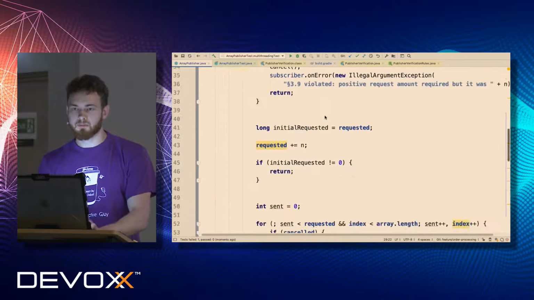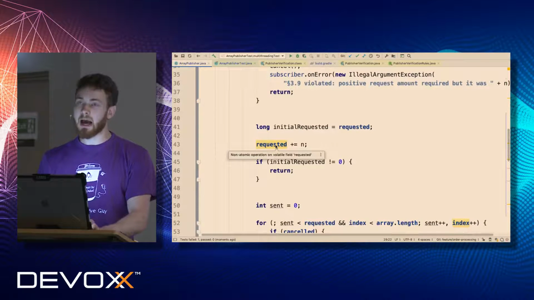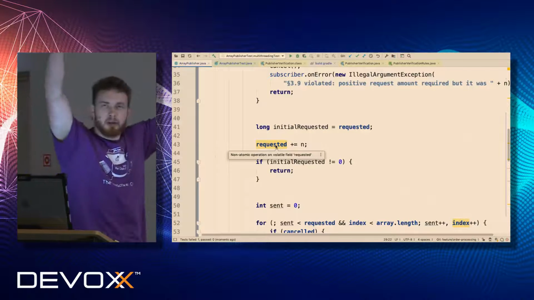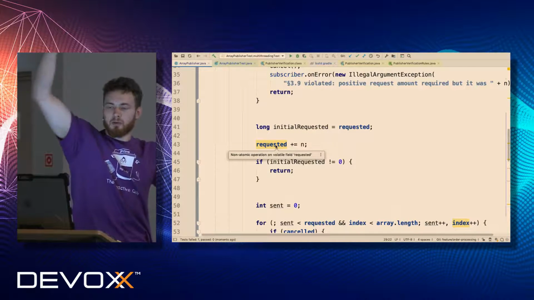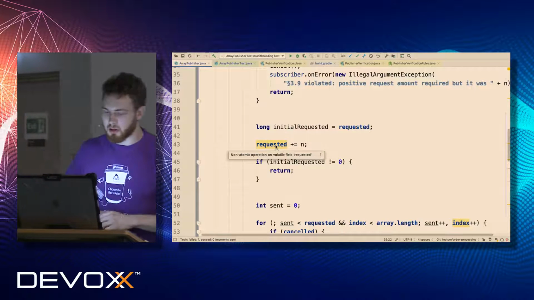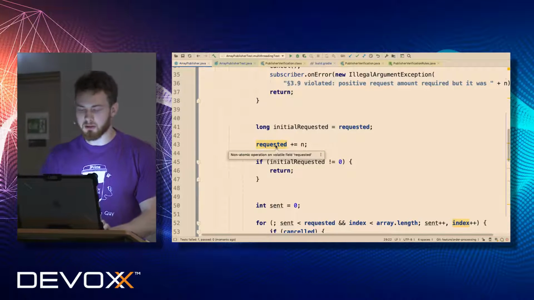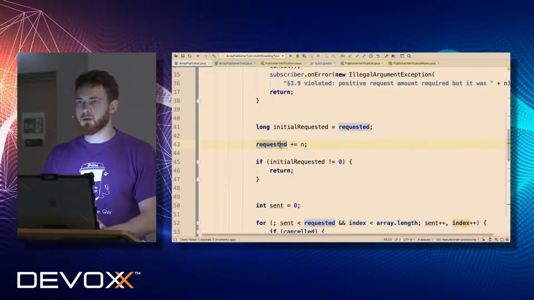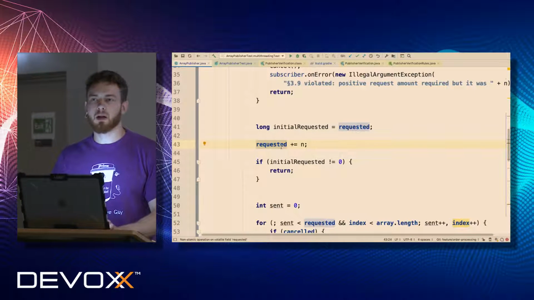Why? If you look at the IDE, it marks a warning that we can't do an increase of the element if this field is marked as volatile. Why? Do you know why? Any idea?